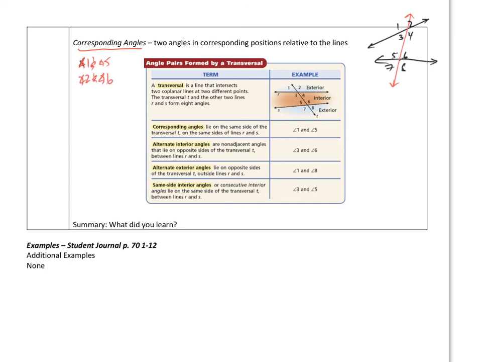Okay, what about to the left and below? That would be angle 3 and angle 7. What about to the right and below? That would be angle 4 and angle 8. So those could be all corresponding.